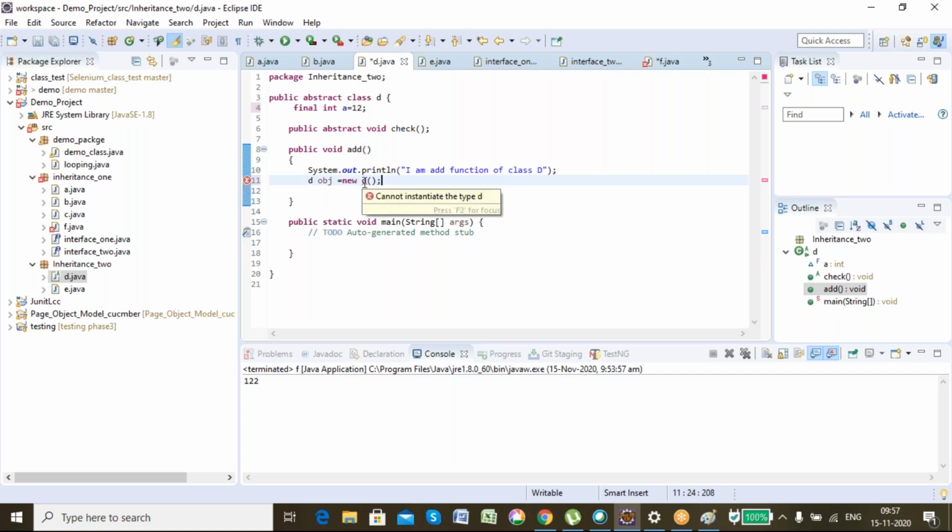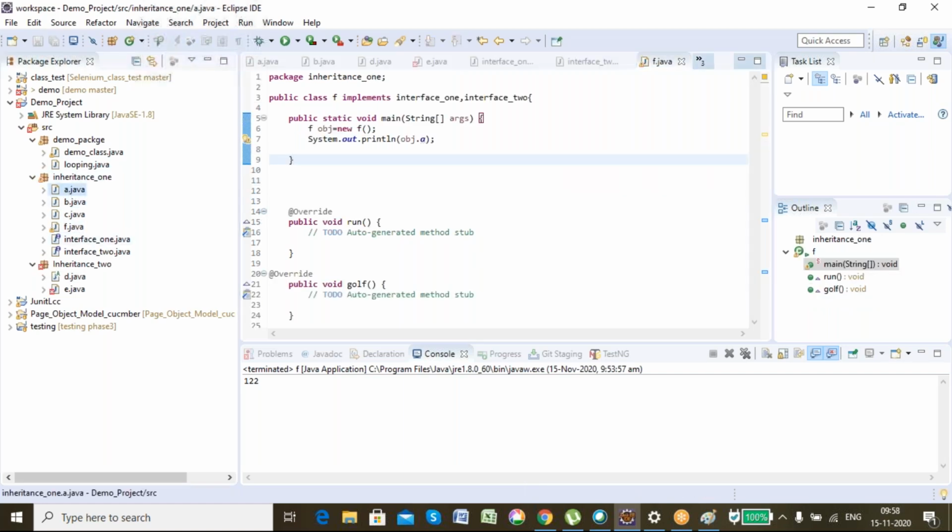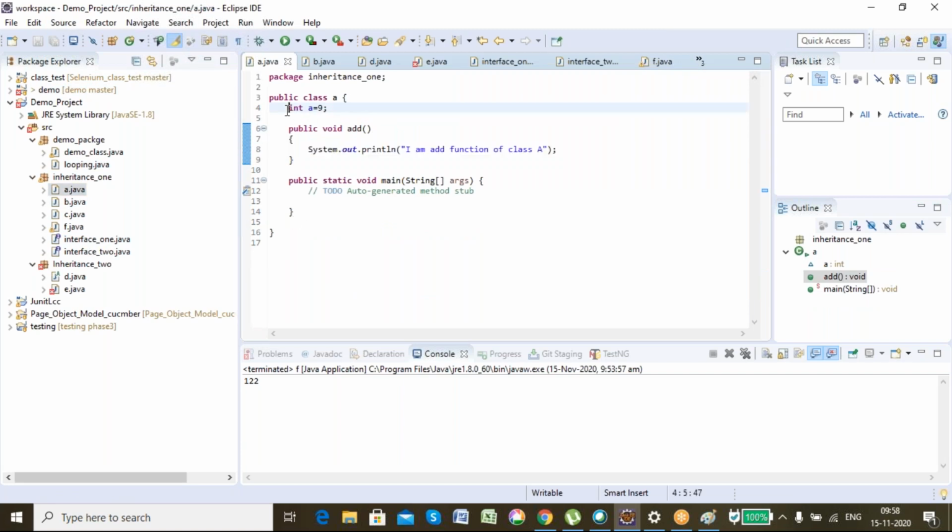Oh, sorry, it's an abstract class. Leave it. I cannot instantiate an abstract class, right? In A, say for example, I declare this particular variable as final.